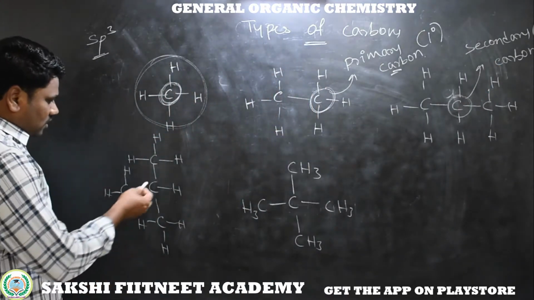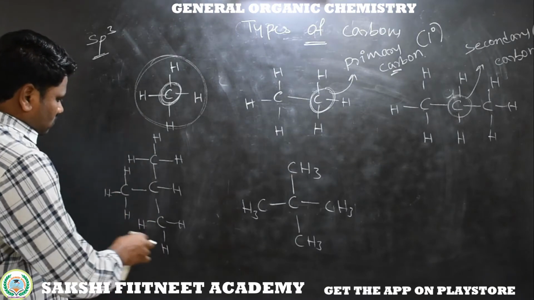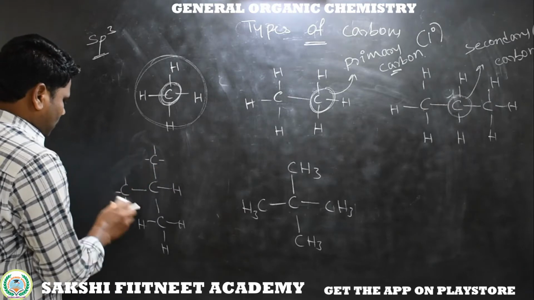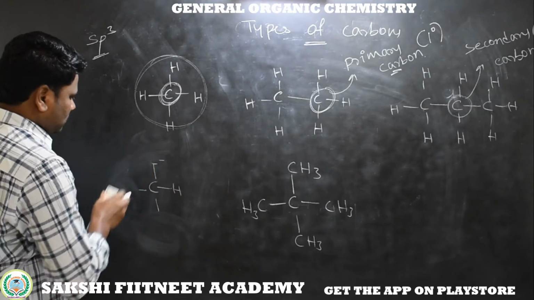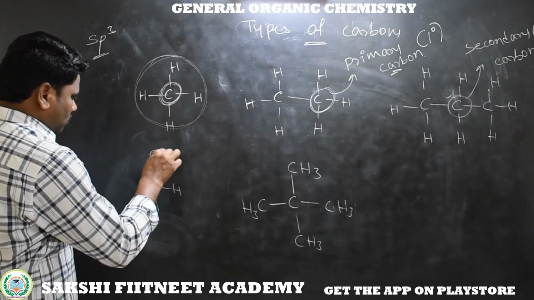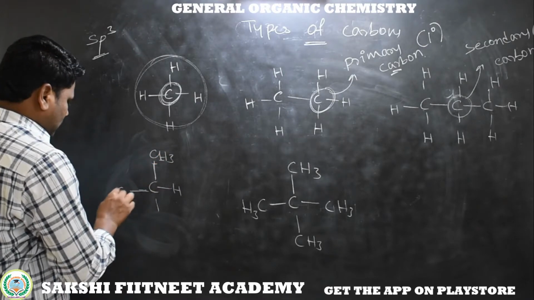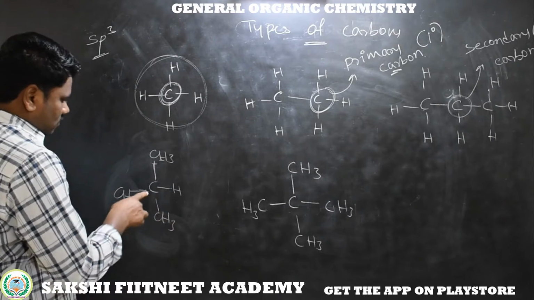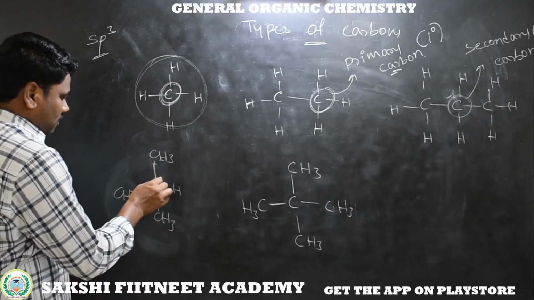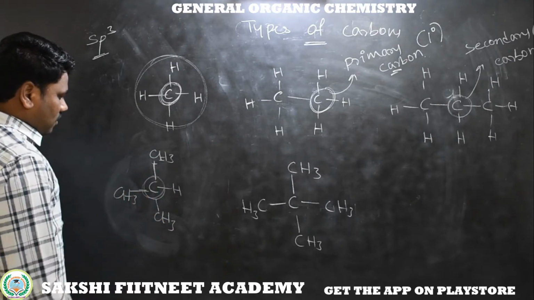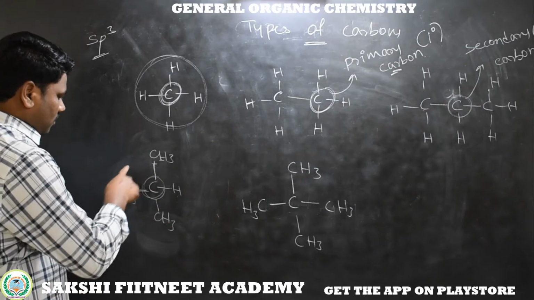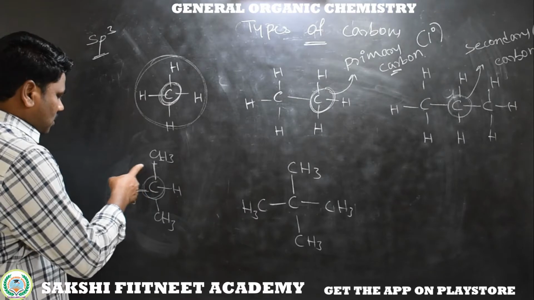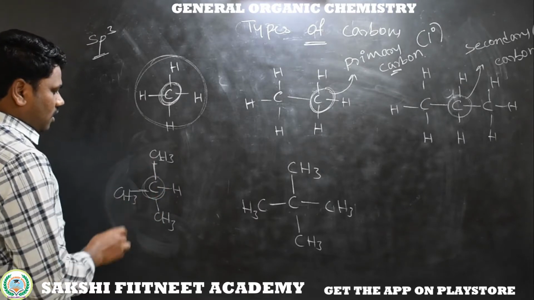Next, in this structure the molecule looks somewhat complex, so better I am writing like this. This carbon is bonded to CH3, this carbon is bonded to CH3, here CH3. So around this carbon, 1 hydrogen is there, remaining 3 are carbons. This sp3 hybridized carbon has 3 carbon bonds, 1 hydrogen bond.